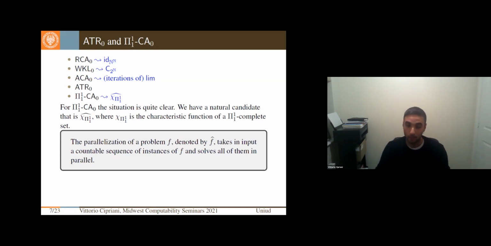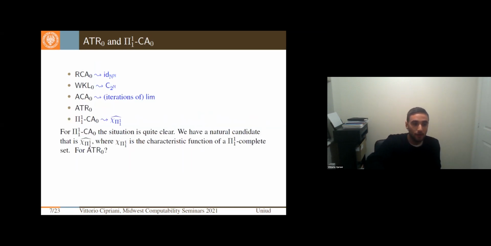So when I say the parallelization, simply think of it like this: I have a problem f, I have countably many instances of f that I can use, and you give me as input a countable sequence of instances of f, and I want to solve all of them, but I will solve all of them in parallel. So there is no interplay between the solutions of f. And actually, so far, the situation is a bit different, even if we will not see it in this talk.